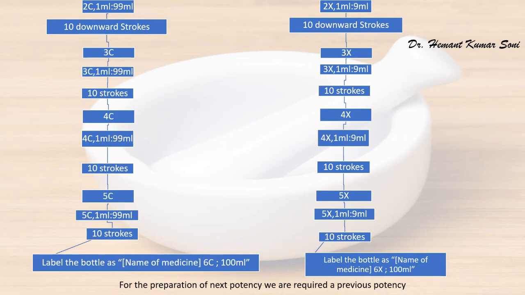In case of decimal scale, all succeeding potencies are prepared by mixing 1 ml of the previous potency and 9 ml ethyl alcohol or purified water. Dear students, if potencies are prepared with purified water, they cannot be preserved for long because aqueous solutions are unstable.